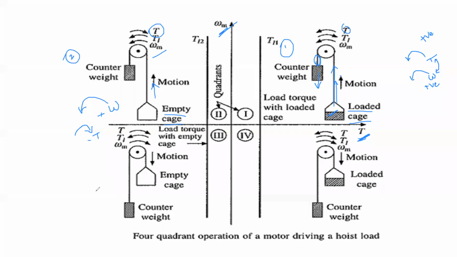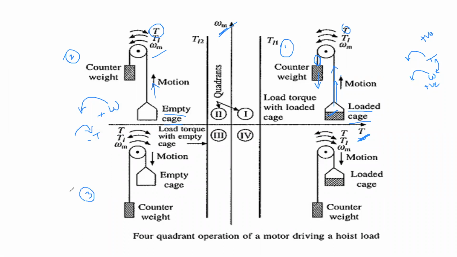And in the third case, the thing is going to be reversed. Here again, we are using an empty cage, but the empty cage is at the upward place. We have to move this cage towards the ground level. So from the top level, we have to move the cage to the ground level.